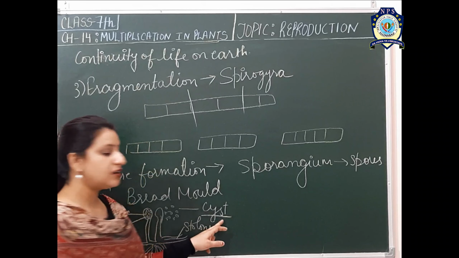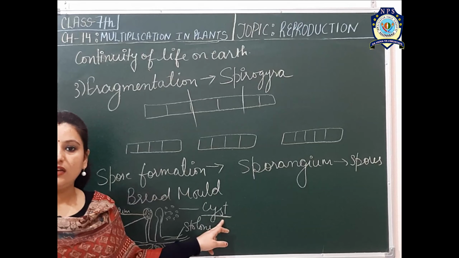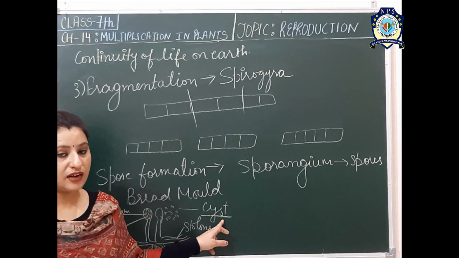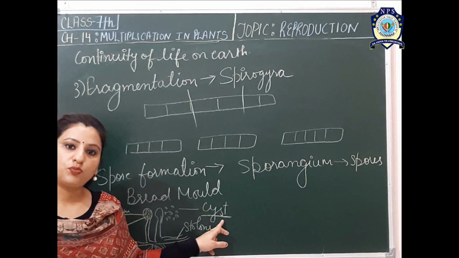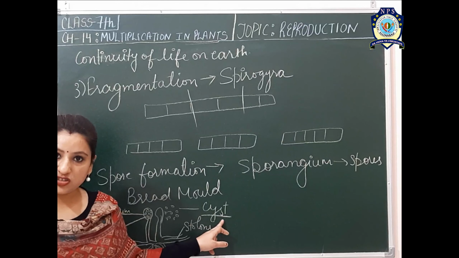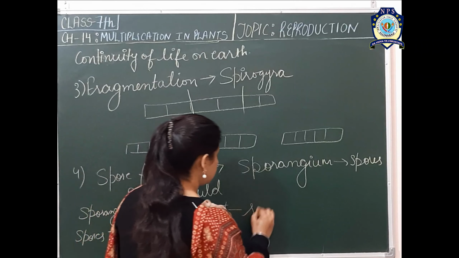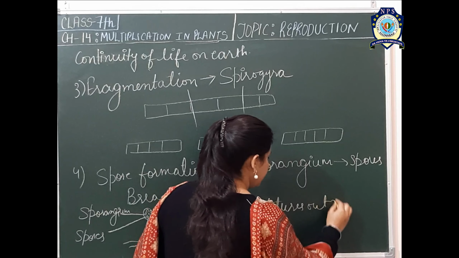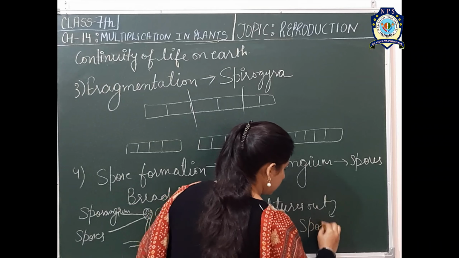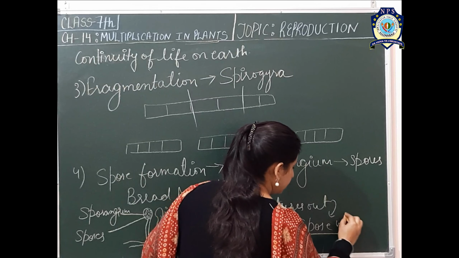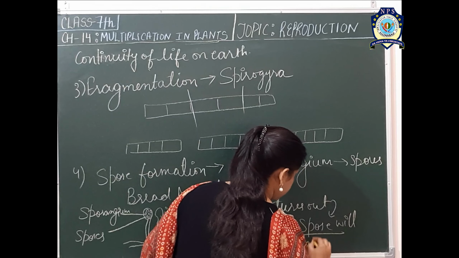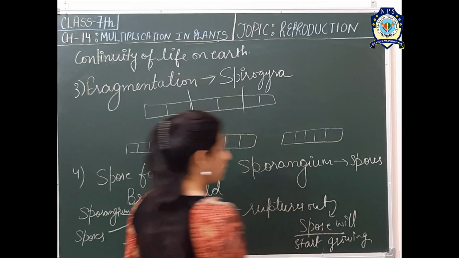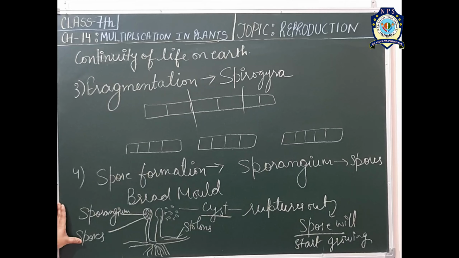So wheresoever the spore travels along with the cyst, at that place where the favorable conditions are got by the spore, the cyst ruptures out, and the spore will start growing. So this is all about the asexual reproduction.